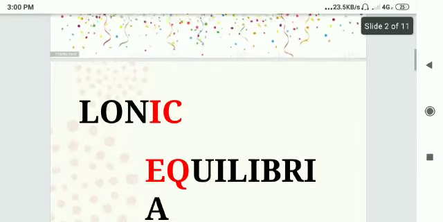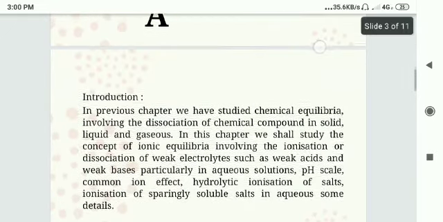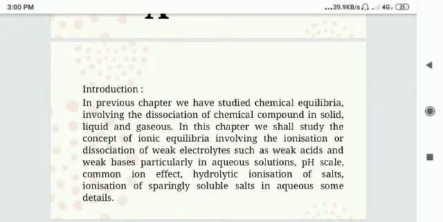Welcome all of you. Ionic Equilibria. In the previous chapter we have studied chemical equilibria involving the dissociation of chemical compounds in solid, liquid and gaseous states. In this chapter we shall study the concept of ionic equilibria involving the ionization or dissociation of weak electrolytes such as weak acids and weak bases, particularly in aqueous solution. We will discuss pH scale, common ion effect, hydrolytic ionization of the salt, and ionization of sparingly soluble salt in some detail.